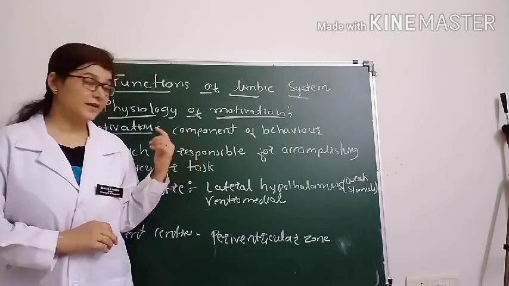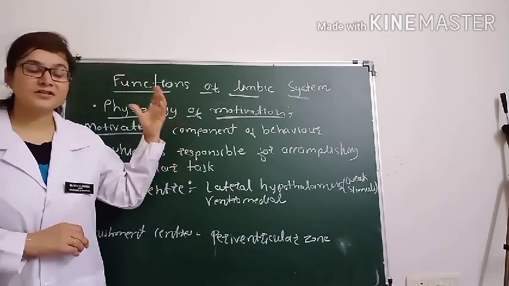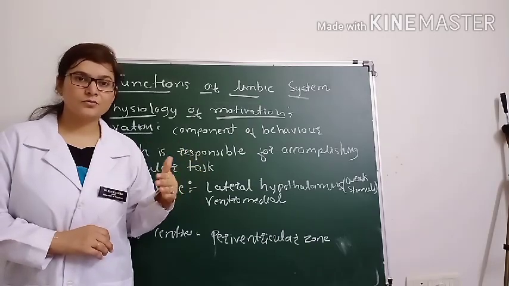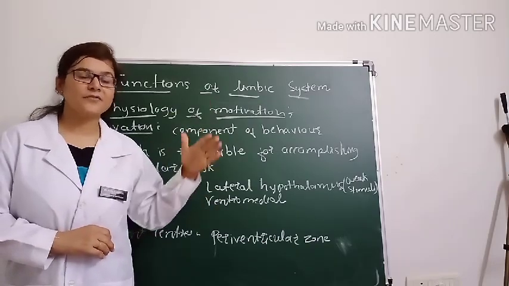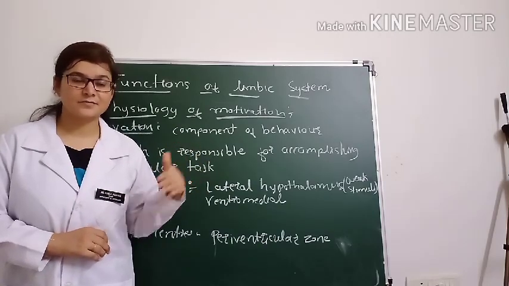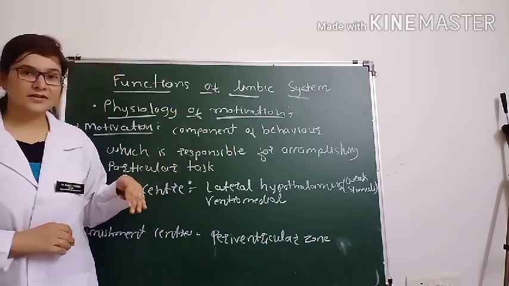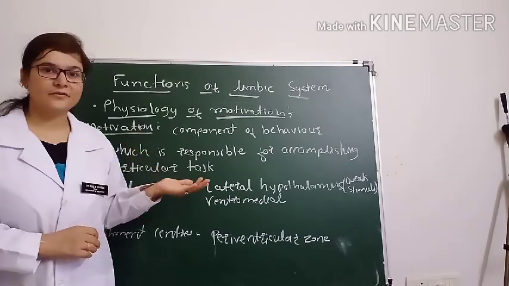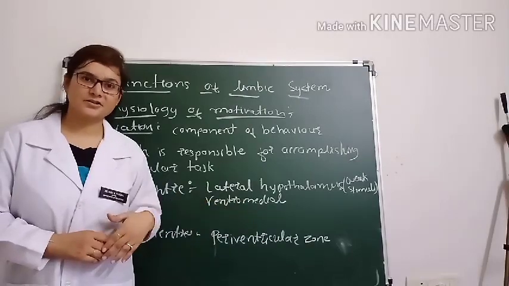I am again telling you that the physiology of motivation is a separate question, so you can go through more detail in that topic. But here we are covering the aspect of the limbic system, so we cannot cover the entire physiology of motivation. The main important thing is the stimulation of either the reward center or the punishment center.